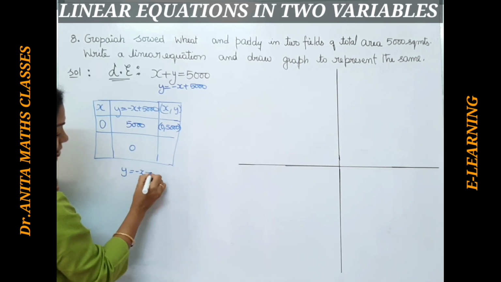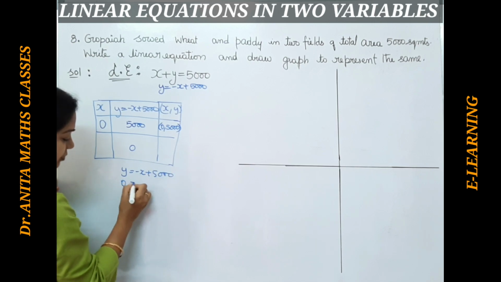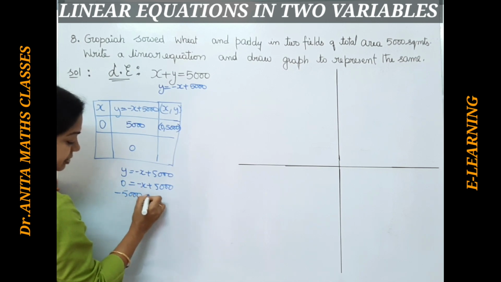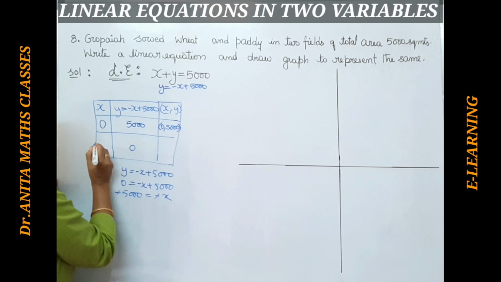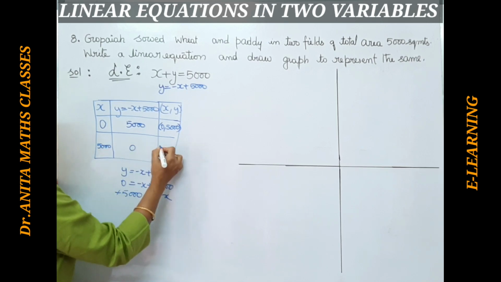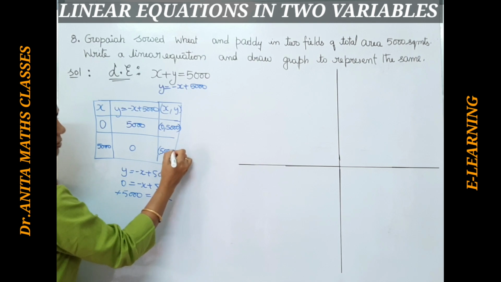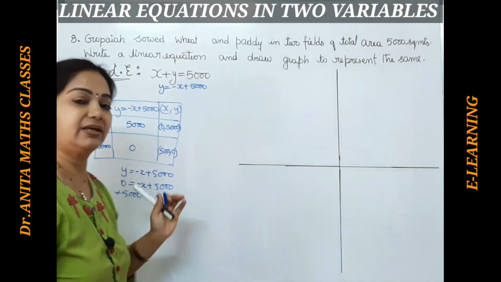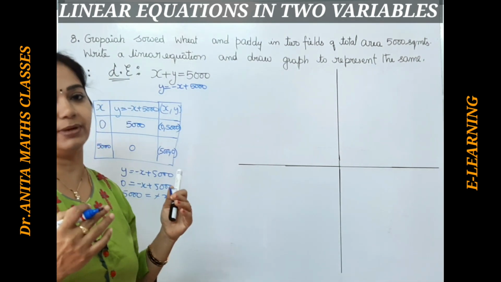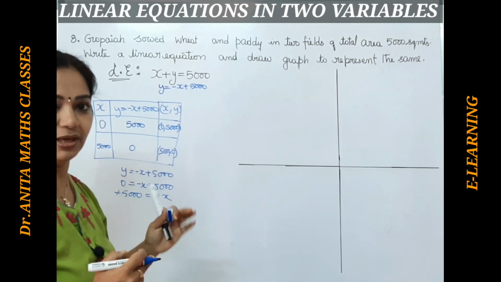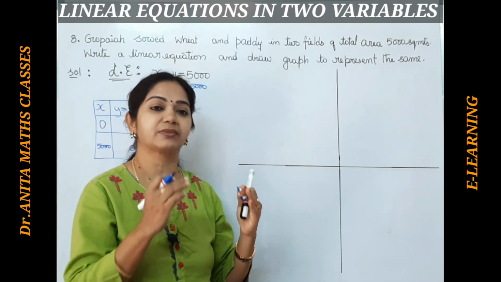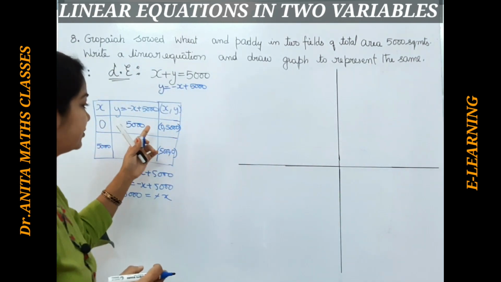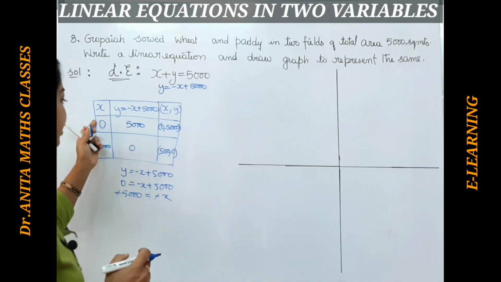In a similar way, we will suppose y is 0. See, y is equal to minus x plus 5000. Now if I keep y as 0, minus x plus 5000, 5000 to the other side becomes minus 5000 equals minus x. Cancelling the minus on both sides, it becomes plus 5000. So 5000 comma 0. There is no hard and fast rule to take x 0 and y 0. You can take any multiples of 10 or 5 to make our points simpler. Other multiples would give fractions, which would be tedious to plot on the graph. Just take multiples of 10 or 5, or you can take zeros.